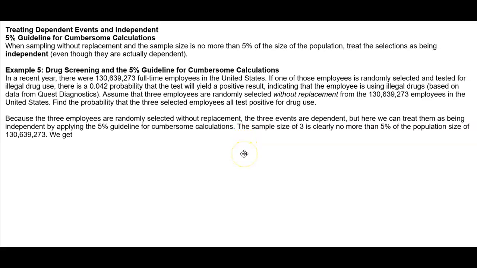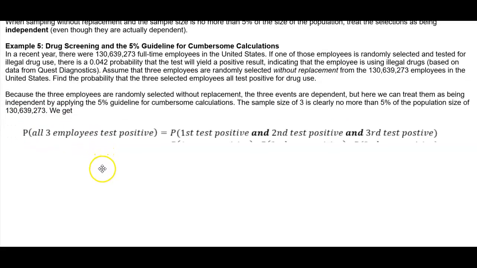Now, because the 3 employees are randomly selected without replacement, the 3 events are dependent. But here, we can treat them as being independent by applying the 5% guideline for cumbersome calculations. The sample size of 3 is clearly no more than 5% of the population size of 130,639,273. Therefore, we get the following. The probability that all 3 employees test positive is equal to the probability that the first tests positive and the second tests positive and the third tests positive.